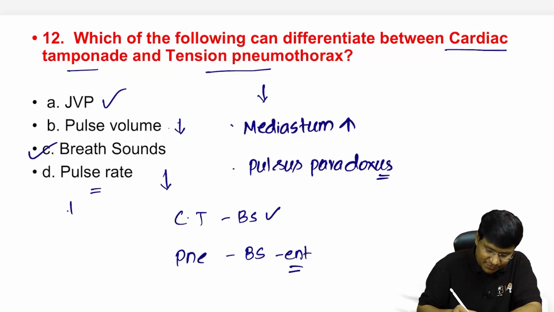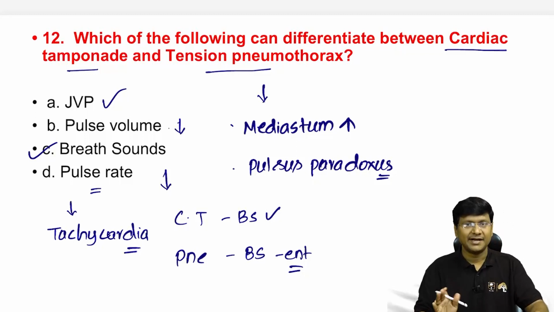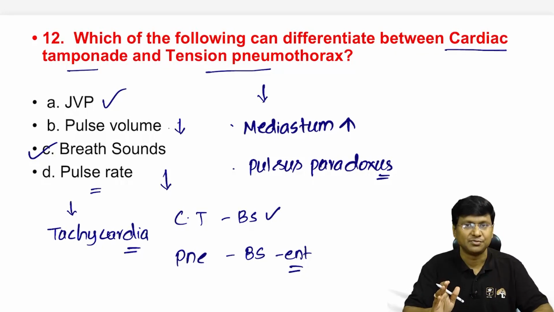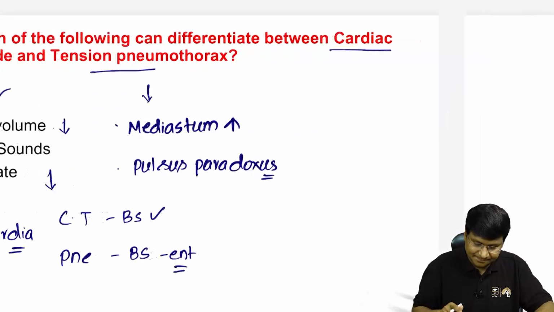Whereas the pulse rate, if you see, there will be tachycardia. There will be tachycardia in both of them. That will be common between the cardiac tamponade and the tension pneumothorax. It is only the breath sounds which will help us to differentiate between the cardiac tamponade and the pneumothorax. Right? So the answer is C.